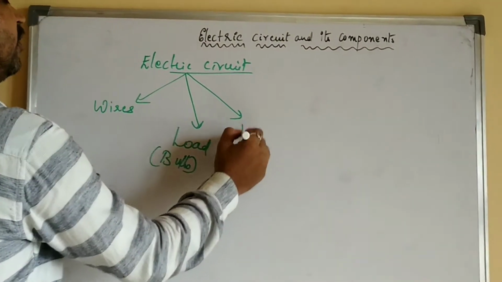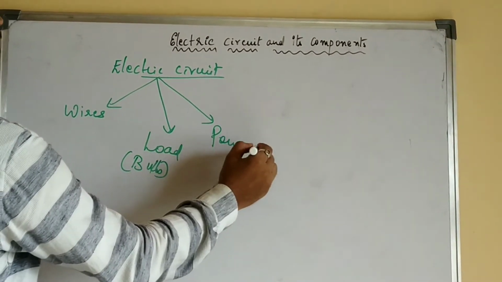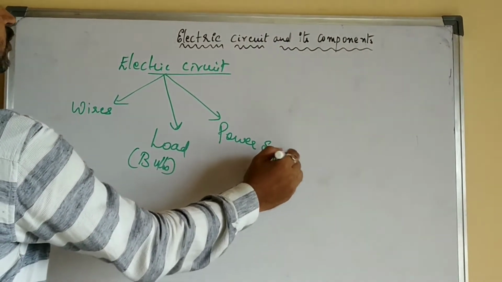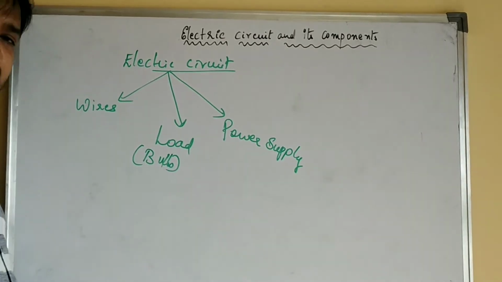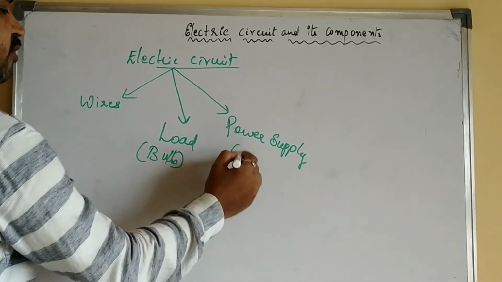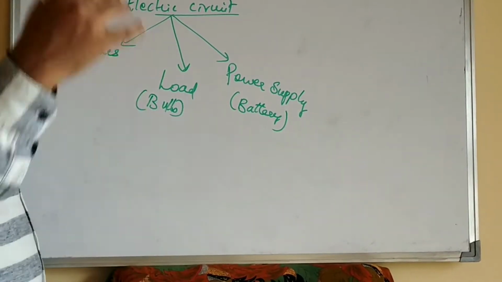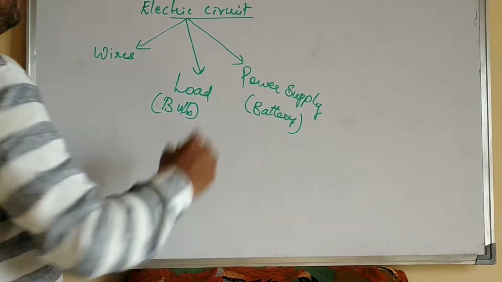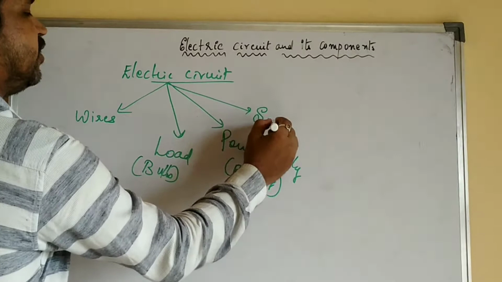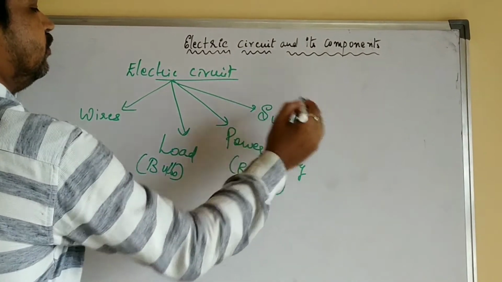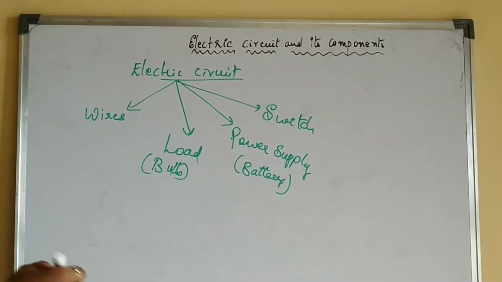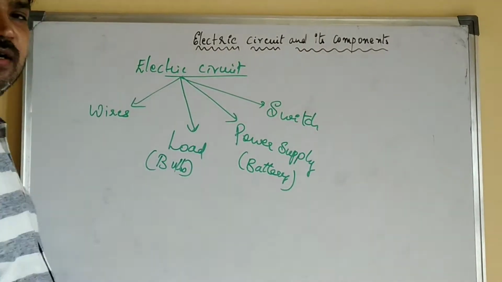Then one more word, you should have a power source or power supply. An electric circuit also should have a power supply. This power supply is also called a battery or power source. Power source, power supply, mainly battery. Next, it also comprises a switch, and various other components.